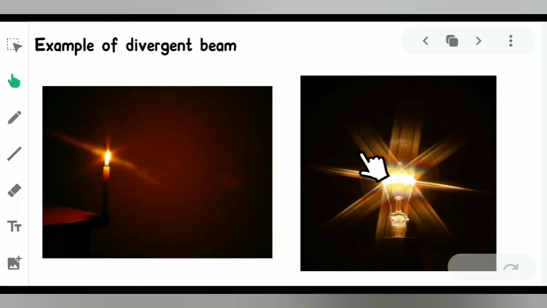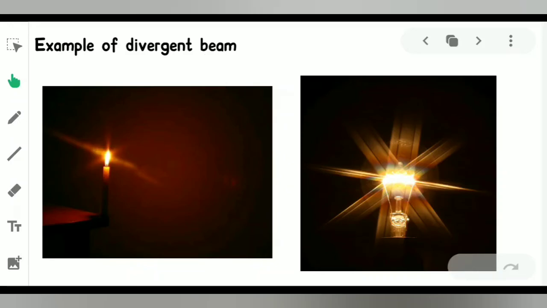Even this kind of bulb you may have seen in your daily life. When we light it up, what will happen? The light rays start diverging because they are going in different directions. Yes, right. So this is a divergent beam. Got that?